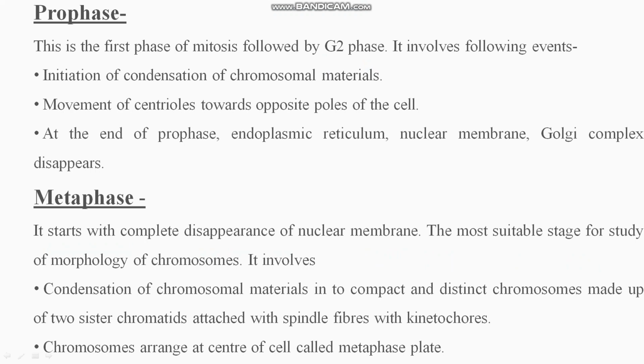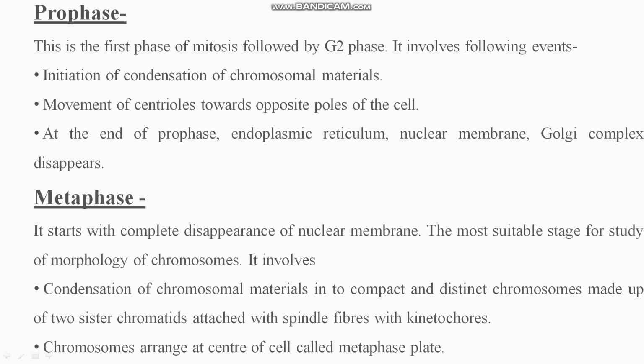It involves the following events: initiation of condensation of chromosomal material. Firstly, condensation of chromosomal material takes place, then the chromosomes move from the center towards the opposite poles, right? Centrioles are present there. At the end of prophase, the endoplasmic reticulum, nuclear membrane, Golgi complex, all these cell organelles disappear. Is it clear, students? Now, metaphase.